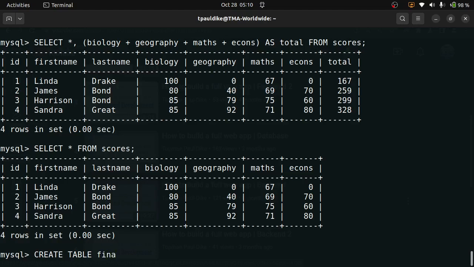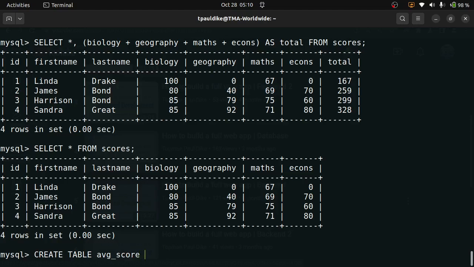I'm not sure what to call it. I just want to show the use of subqueries. I'm thinking how best to use subqueries now. Let me call it master sheet. I'm not sure. Total and average. Let's call it total. Let's call it average score. Sorry.